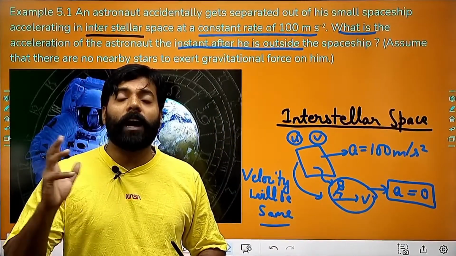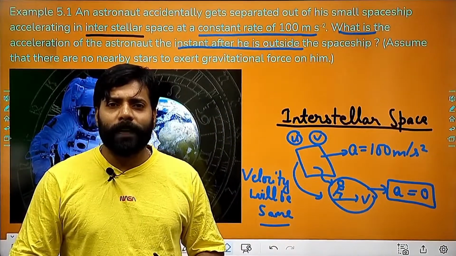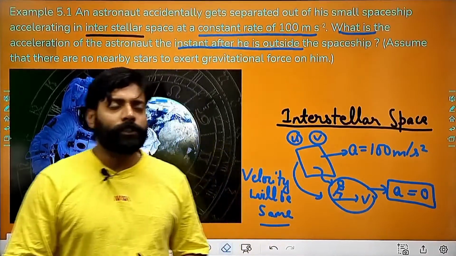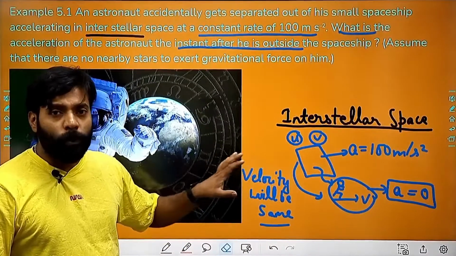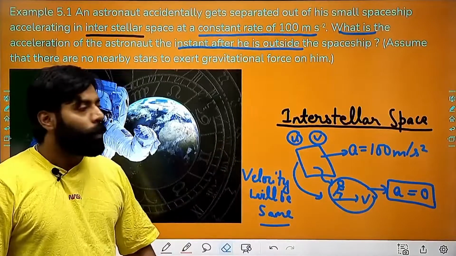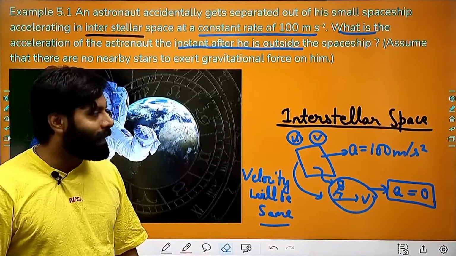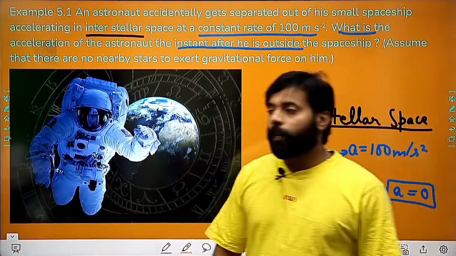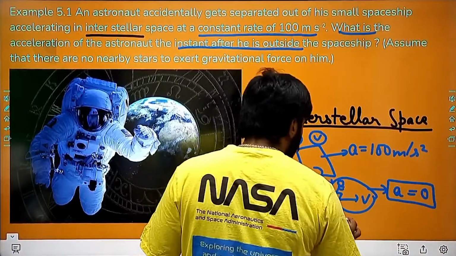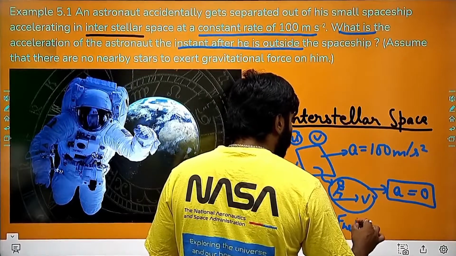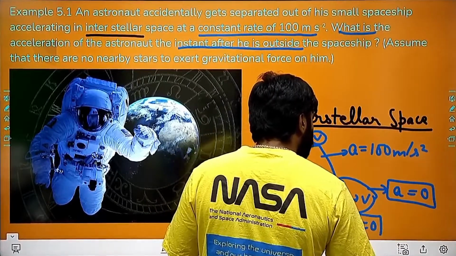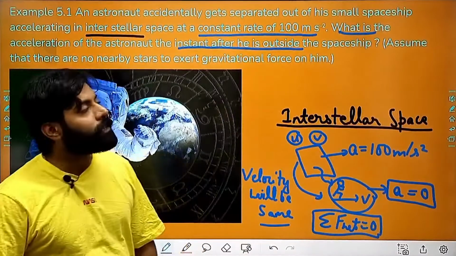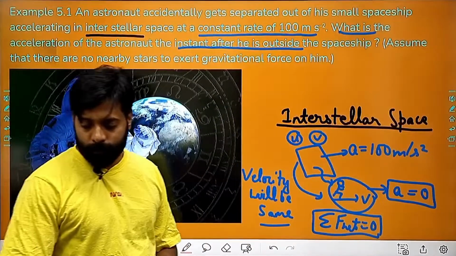So when there is no celestial body, there is no force acting on the body. F net is equal to 0. Applying the first law of motion, I can say that the acceleration will be 0. Are you getting this point?